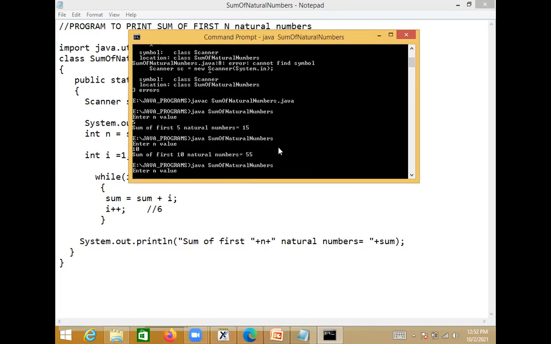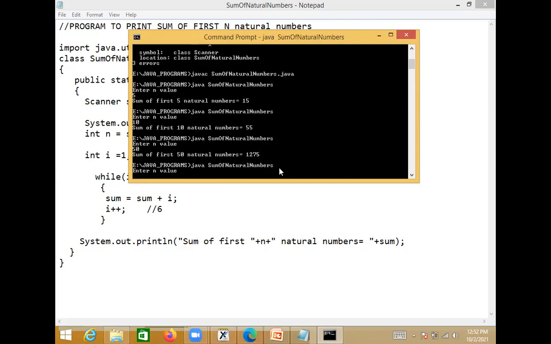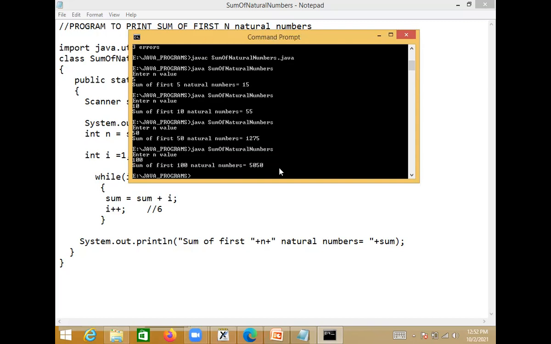Similarly, if I enter say 50, 1275 prints. Similarly, if I enter sum of first 100 natural numbers, 1 plus 2 plus 3 plus up to 100, then it prints 5050.